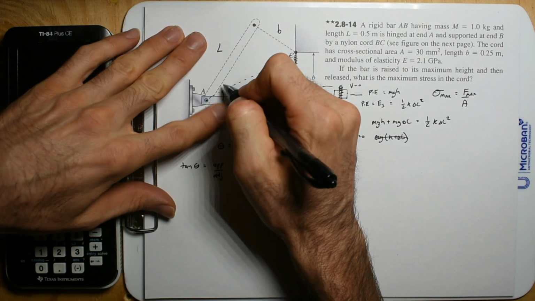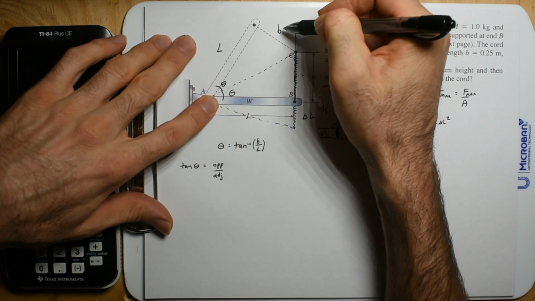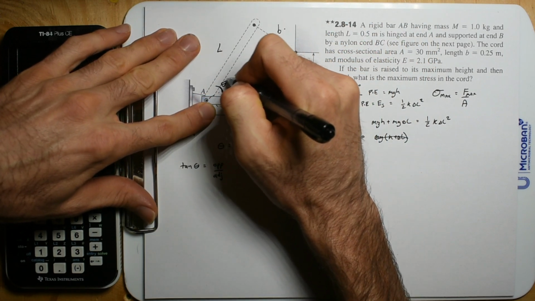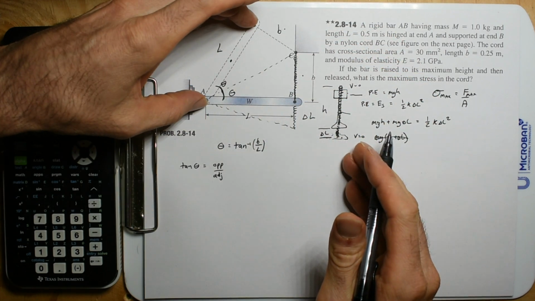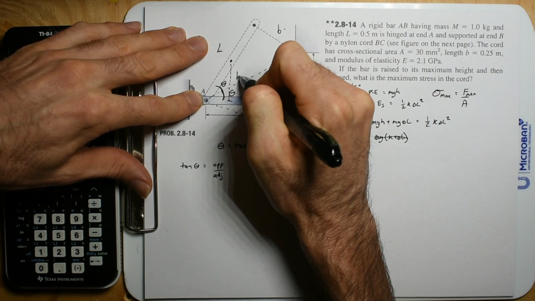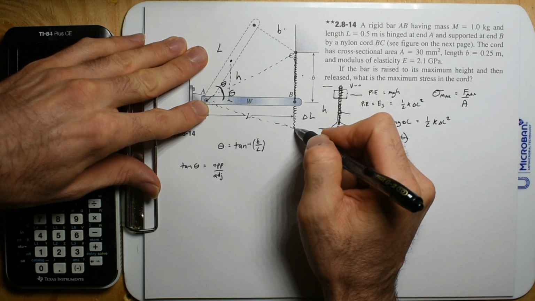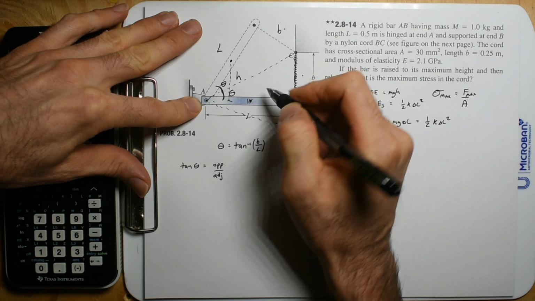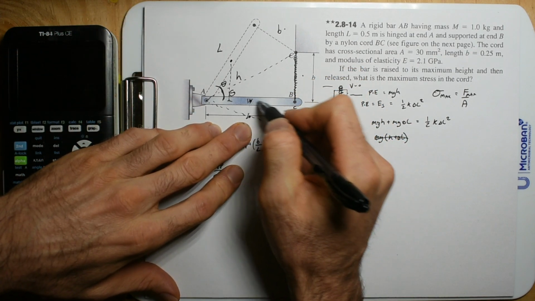Now, what's this angle? Well, it's also theta. It's also the inverse tangent of B over L. So this total angle right here is 2 theta. What we want to know is the potential energy of this bar. You take the height of the center of mass, and we're just going to say that's the height. Then when this bar gets down to here, here's the center of it. Now we need to figure out how much lower it went.